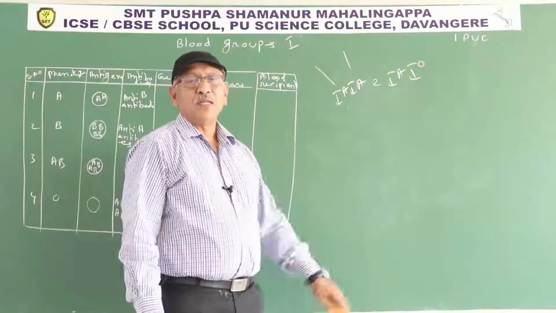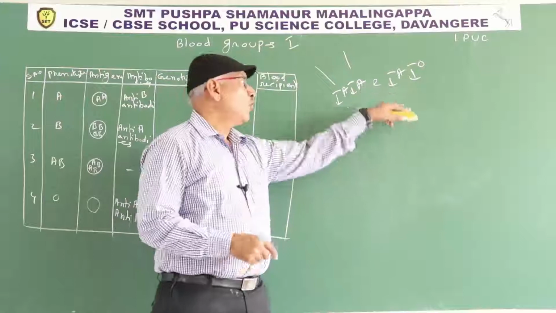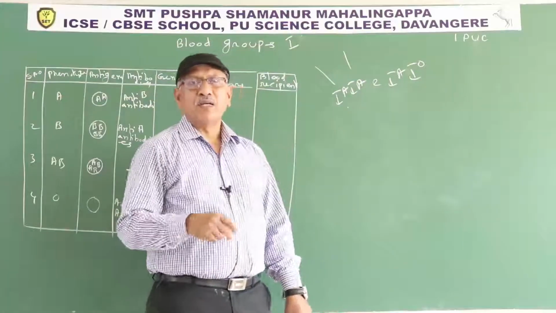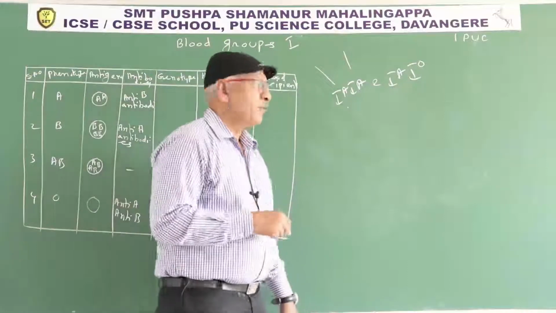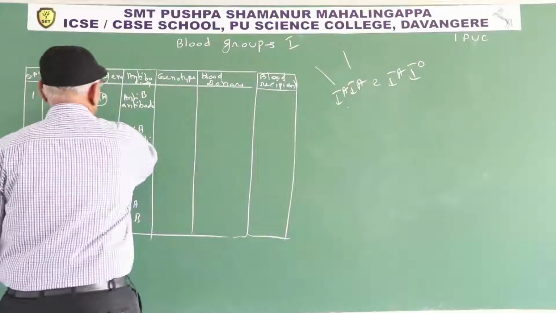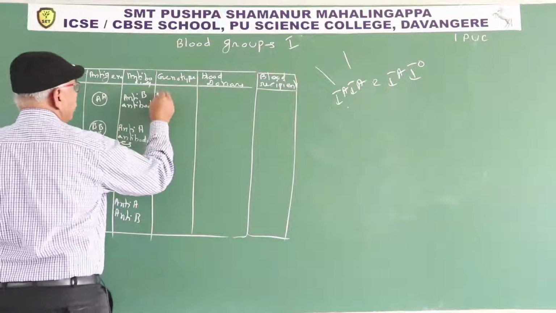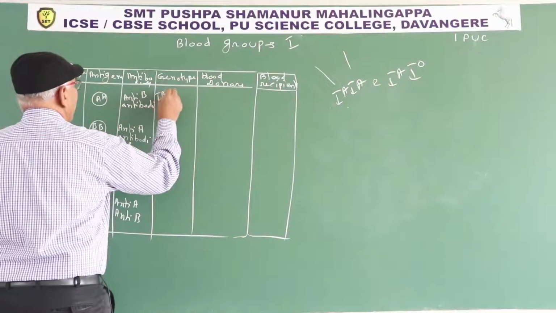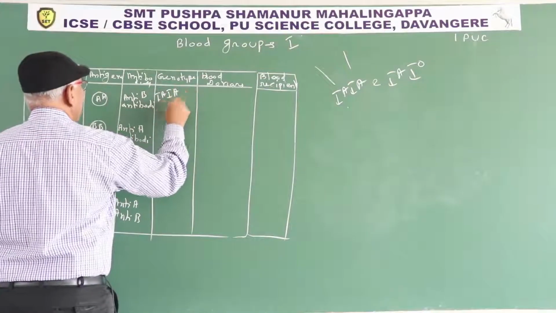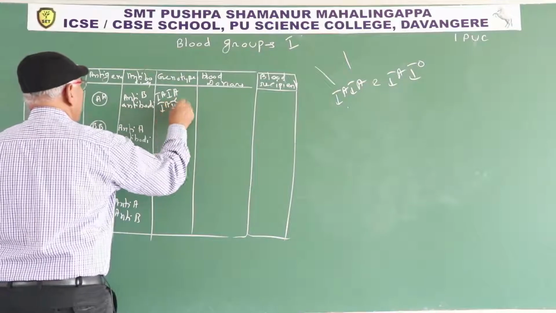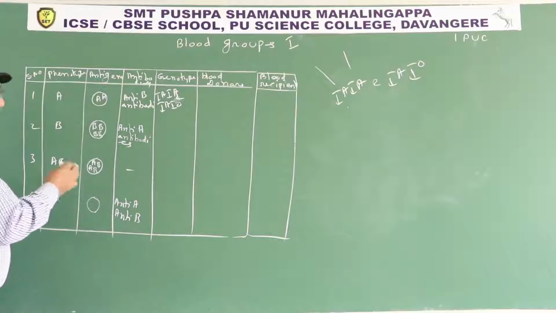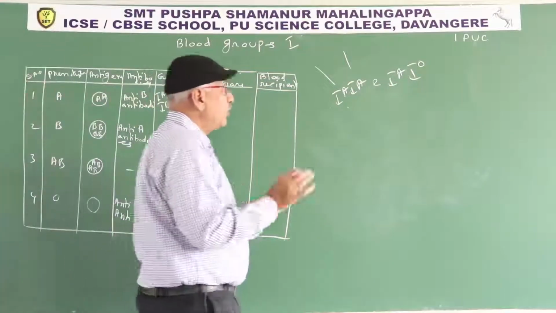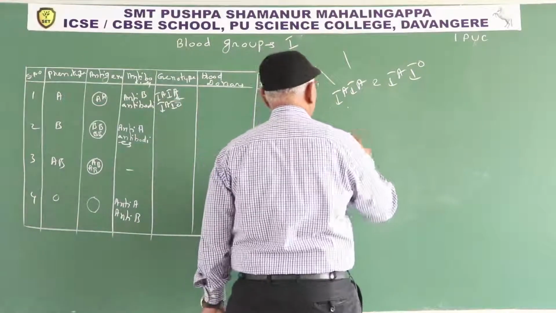Heterozygous A blood group means they receive 1 I power A allele from one parent, and from the other parent they receive I power O allele. So for A blood group, there are 2 genotypes: I power A I power A, and I power A I power O. Similarly, for B blood group also there are 2 possibilities.